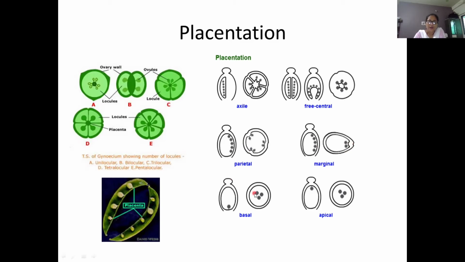Then basal placentation, showing the ovules' position toward the basal side, hence known as basal placentation. Here, in the same way, the ovules are in the apical side of the ovary, that means the upper side, known as apical placentation.